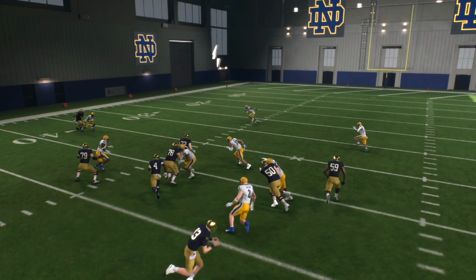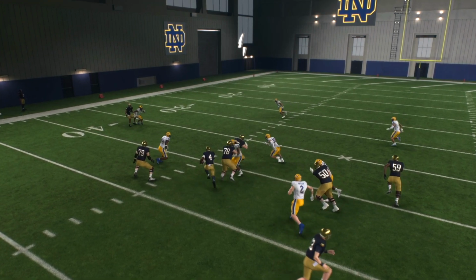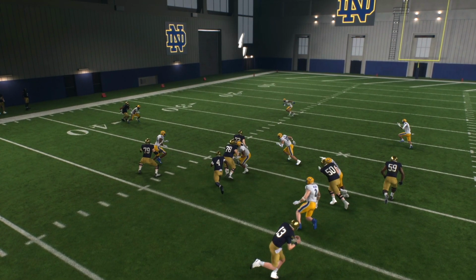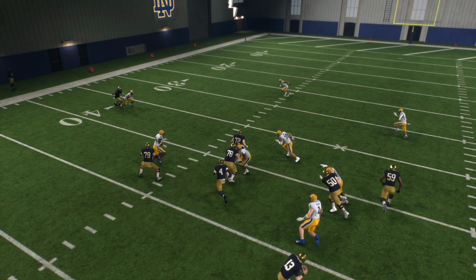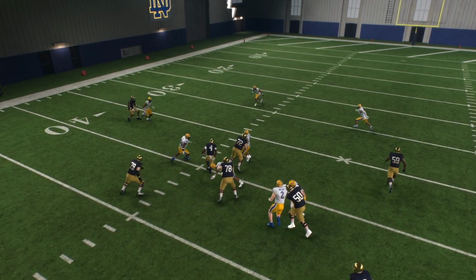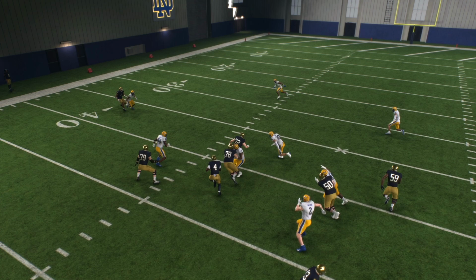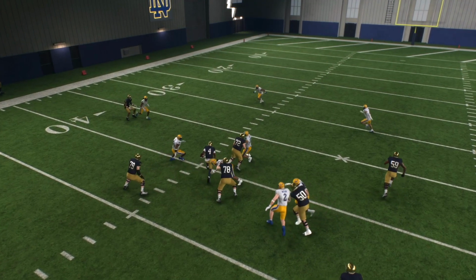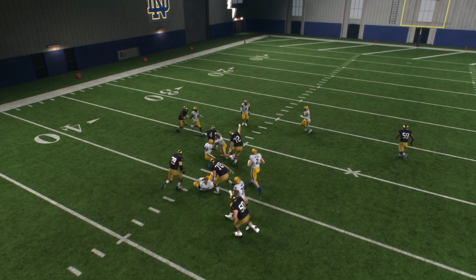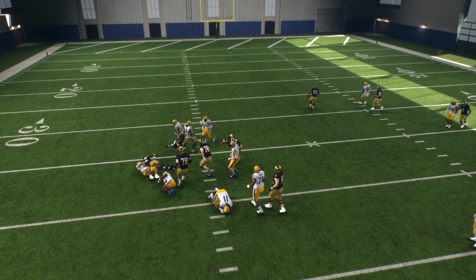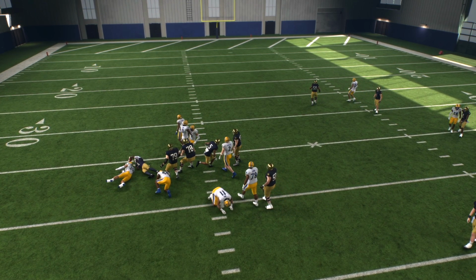And if I would hit that hole cleanly, a little bit more to the left here, as obviously running into number 78 doesn't really help, and I'm getting too close where number 11 actually can throw out his hand and slow me down, which he in turn does, I might have been able to shoot through that gap better. That's just on me, a user error. But because of that, it gives me a little bit more space to run. So you definitely want to be aware of guessing correctly.